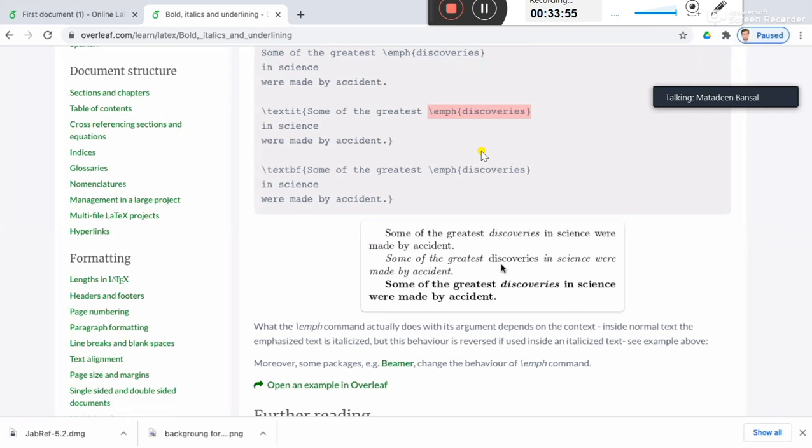Third, here it is used inside the boldface environment. Inside the boldface environment, everything will be bold, but the emphasized word will be bold italic. So this is how you can make the words italic, underline, or bold.